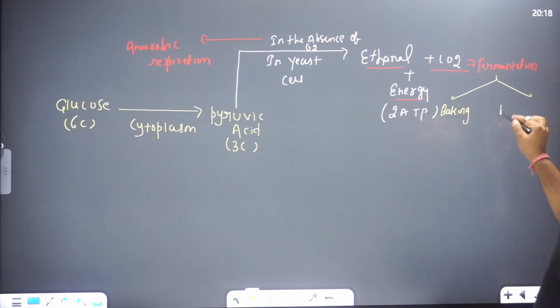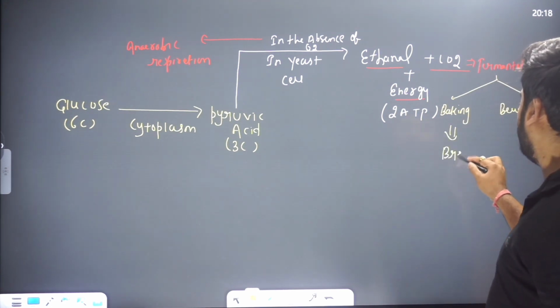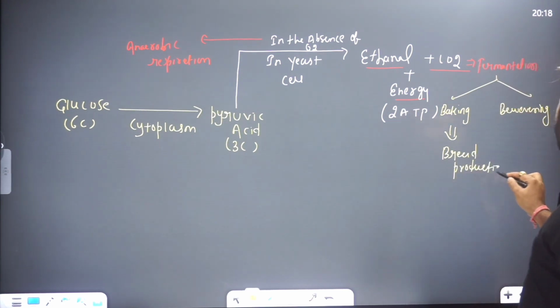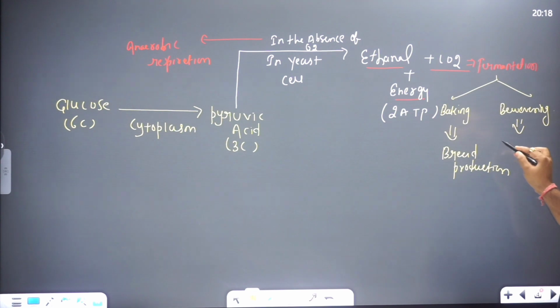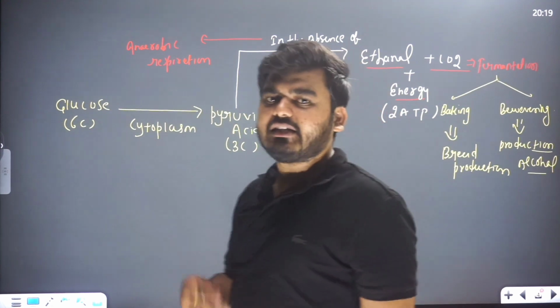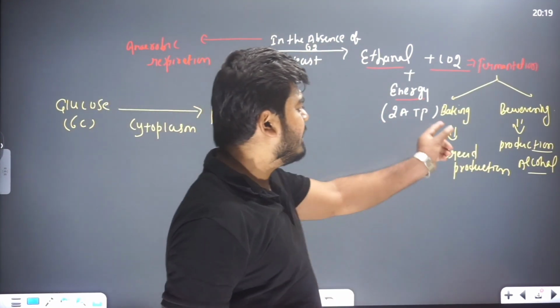Baking industry, and the second is what, beta? That is a brewing industry. Baking industry is where bread formation, bread production takes place, right? And the second is the brewing industry, that is the production or formation of alcohols, in the form of wine and beers. Where all of this production takes place, we call it the beverage industry, and that is the baking industry.